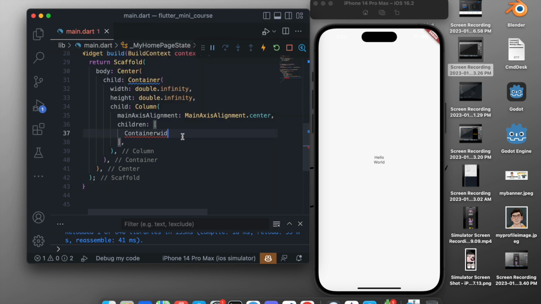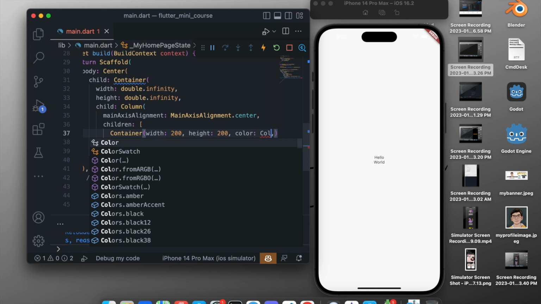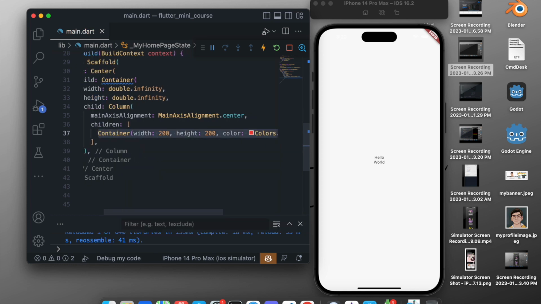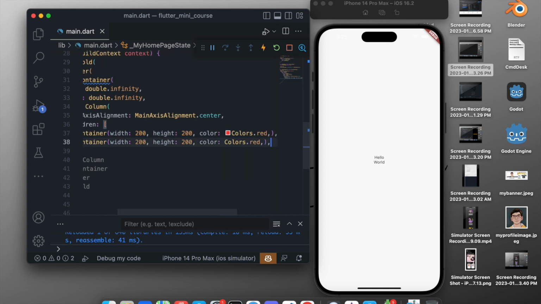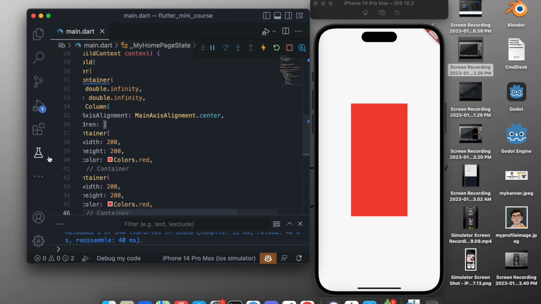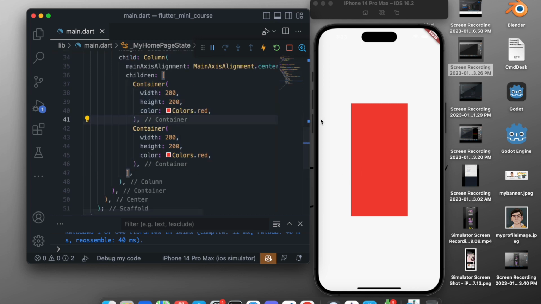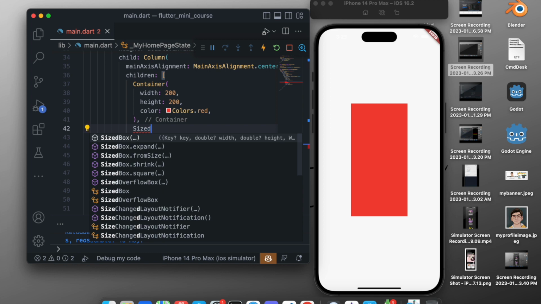So container, and inside container we want the width to be 200, we want height to be 200, and we want the color to be Colors.red, and we will just basically copy this and paste it below this, and here you can see we have two containers, one beside the other. Now we want to give some spacing between them, because now it seems that this is a big single box. So to give a spacing beside that, we have a widget called SizedBox.